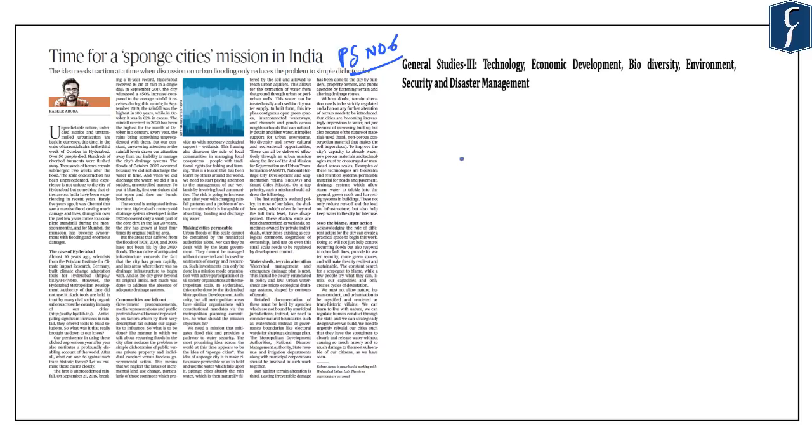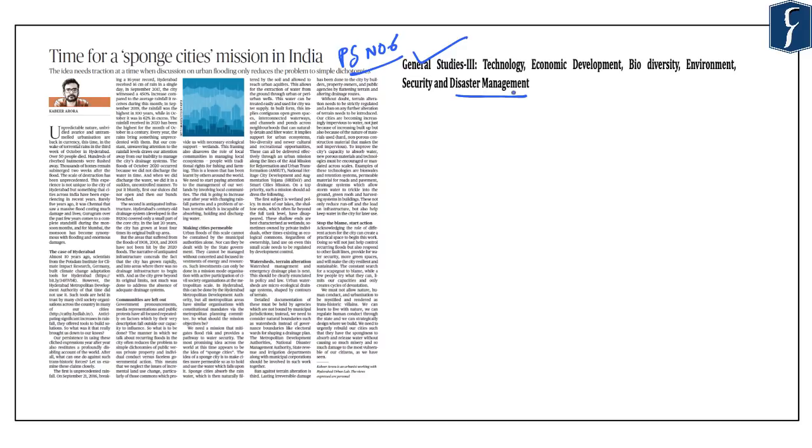So, in this regard, urban floods are becoming a cause of concern for the disaster management authorities. In this background, let us understand what are these urban floods, how are they caused, or what are the reasons for these urban floods, and also what needs to be done in order to control the instances of urban floods in Indian cities. And they can be important for us from General Studies paper 3 point of view in the topic disaster management. Also, they can be important from General Studies paper 1, where questions can be asked related to various reasons that cause floods.